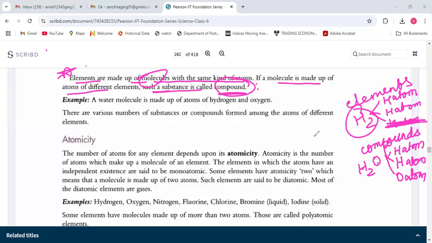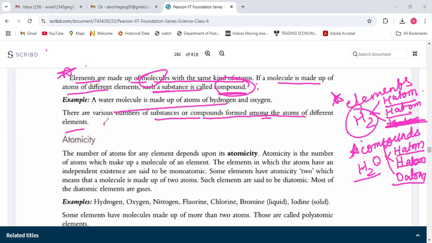So we can take H2 because H does not exist alone. So H2 is made up of two hydrogen atoms with one oxygen atom. Okay, write this so that it is easy to understand when you read it further. Water molecule, this we have understood. Various substances or compounds are formed among the atoms of different elements.